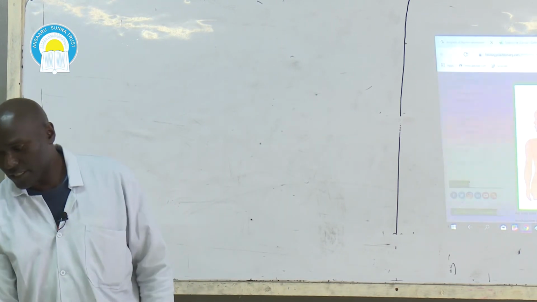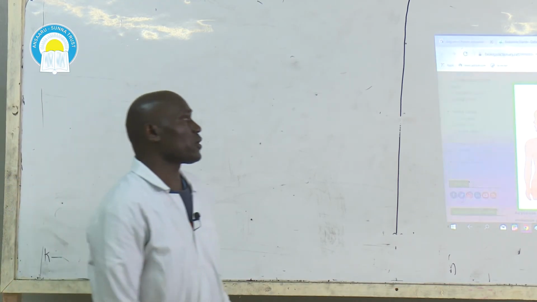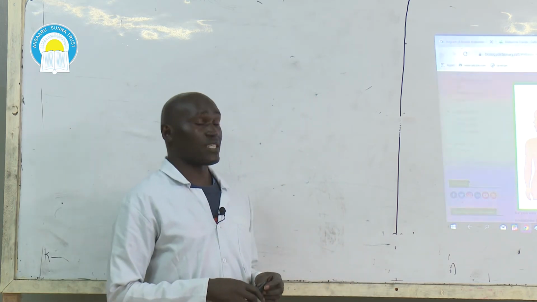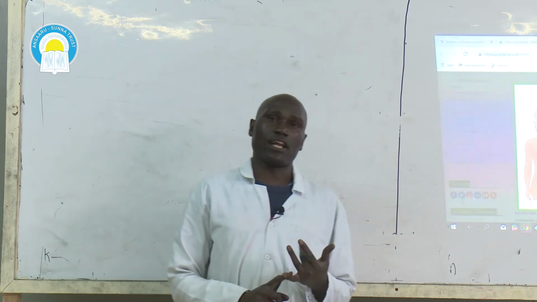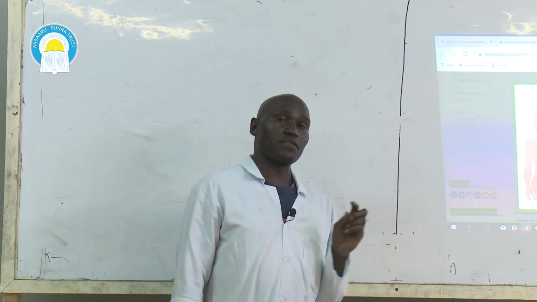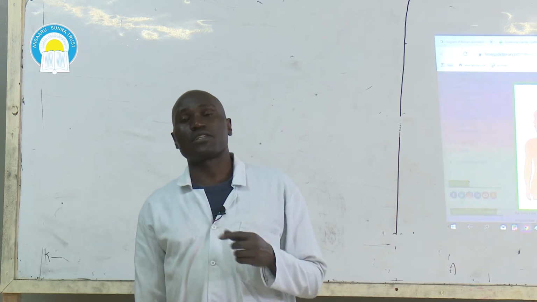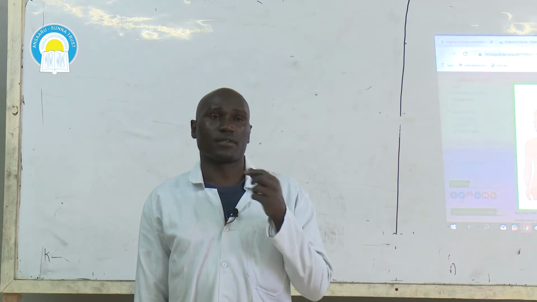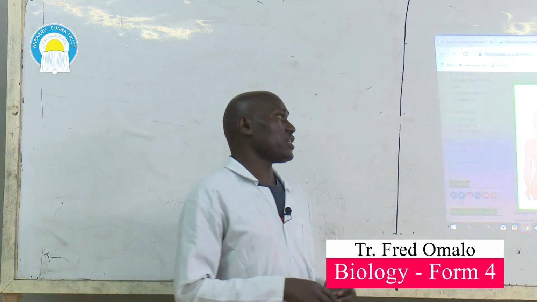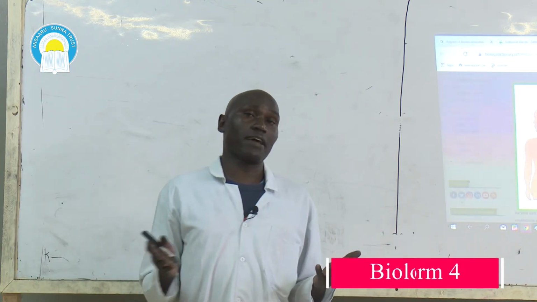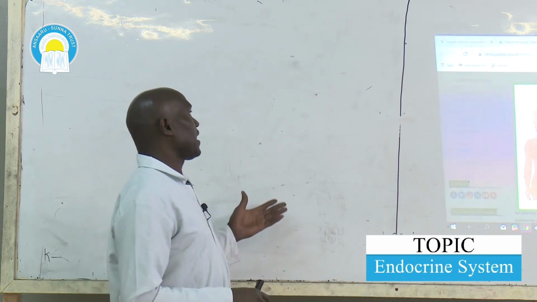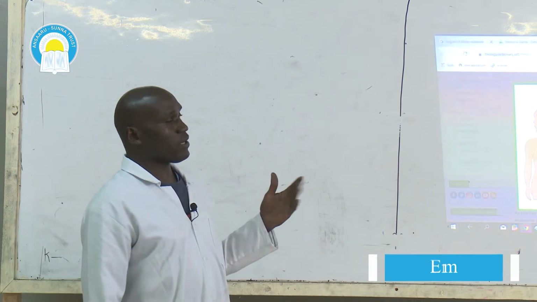So, as far as the syllabus is concerned, we are only supposed to look at two different hormones as far as the endocrine system is concerned. We've looked at thyroxine hormone and adrenaline hormone. We've also looked at their sites of secretion. Thyroxine hormone is secreted by the thyroid gland in the neck region. Adrenaline hormone is secreted by the adrenal glands above each of the two kidneys. We've looked at their effects: hyposecretion, hypersecretion.